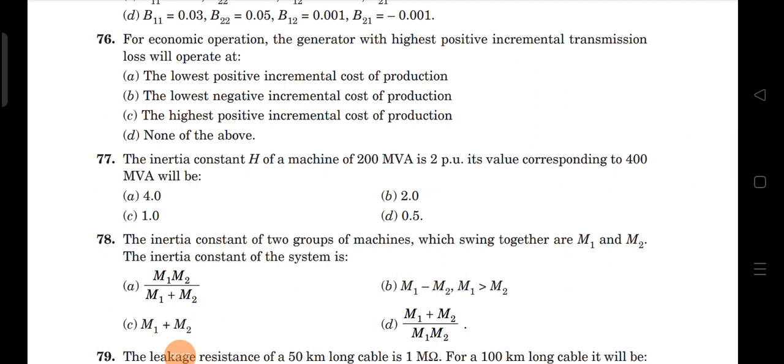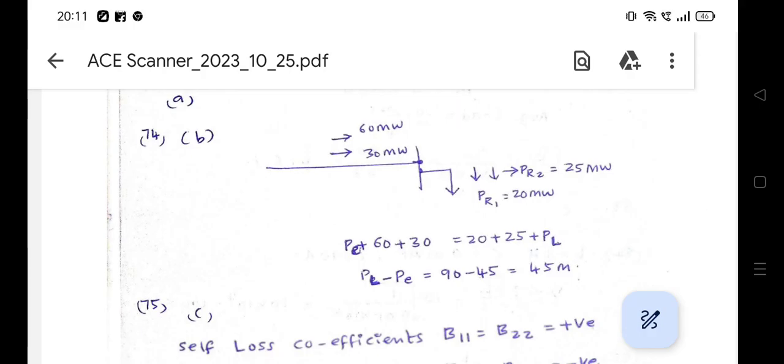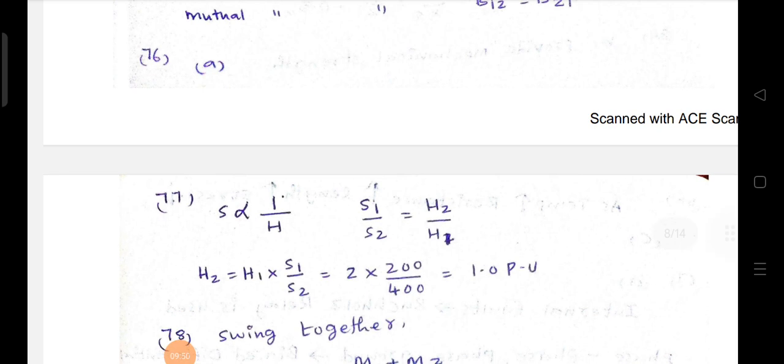The inertia constant H of a machine of 2000 MVA rating, S is the rating, is 2 per unit. Its value corresponding to 400 MVA will be? Now see here, the S value is inversely proportional to H. That means rating is inversely proportional to inertia constant. Blindly remember, S is inversely proportional to H, right?